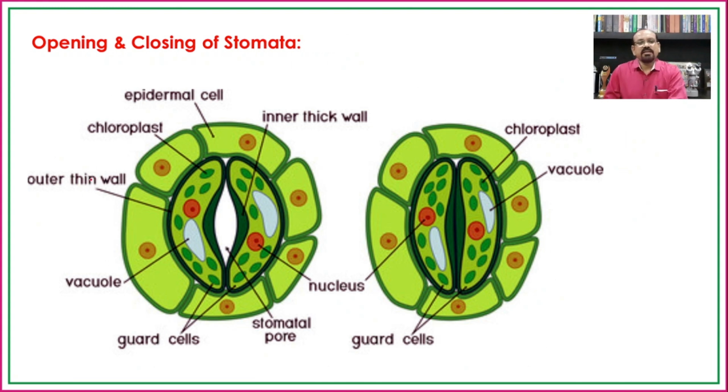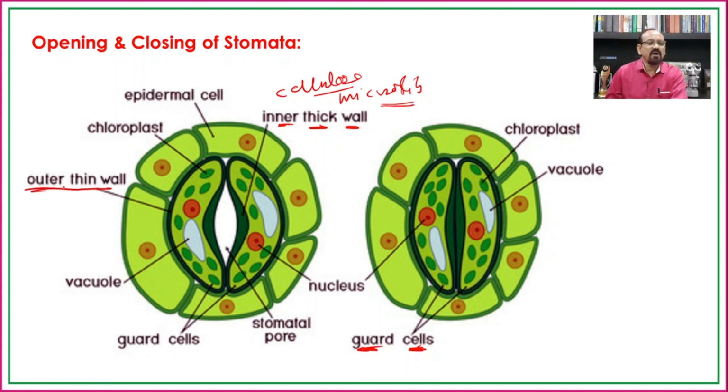Structurally, the stomata are made up of two specialized cells, and these cells are known as guard cells. Guard cells are a special type of cell having an inner thick wall made up of cellulose microfibrils. Because of the deposition of cellulose microfibrils, the inner wall is thick, and because of the absence of cellulose microfibrils on the outer side, it is thin.